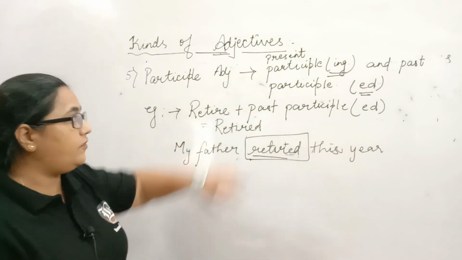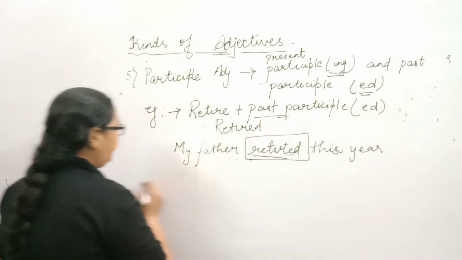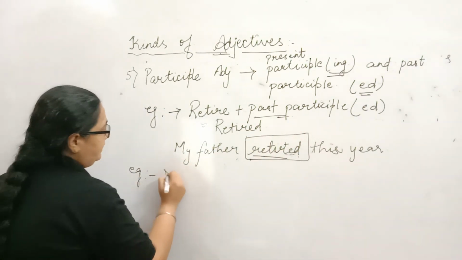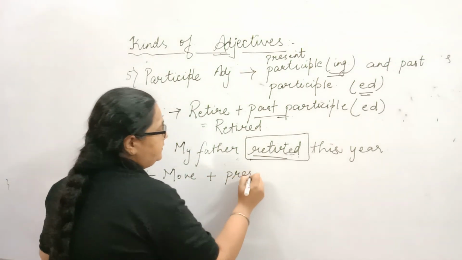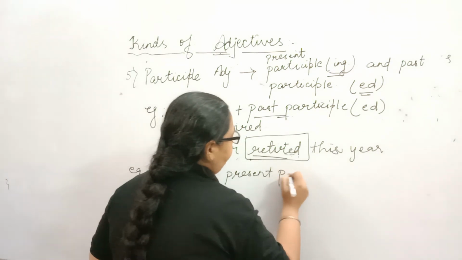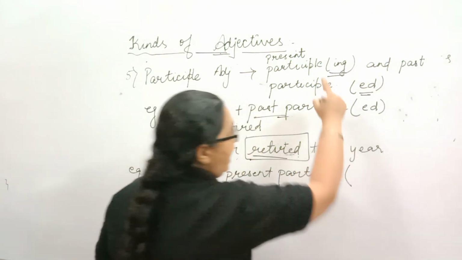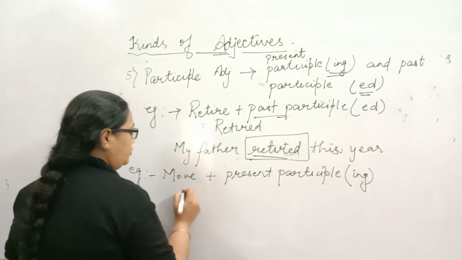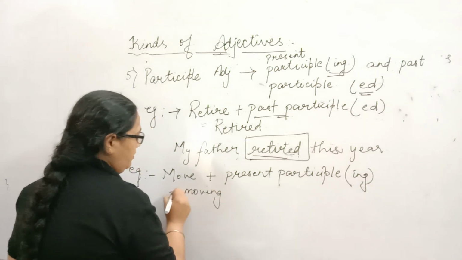Let's take an example for the present participle. This I have taken for the past participle. Let's take an example with the present participle. If I take a word move and add the present participle ing to it, it becomes moving.